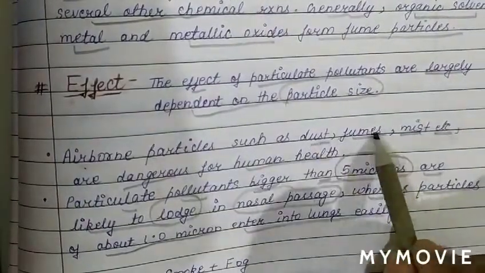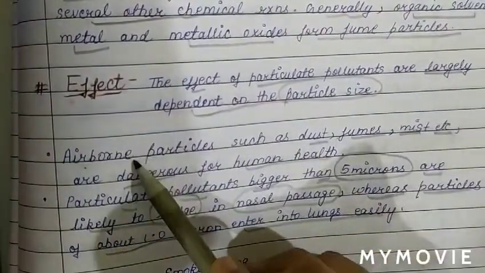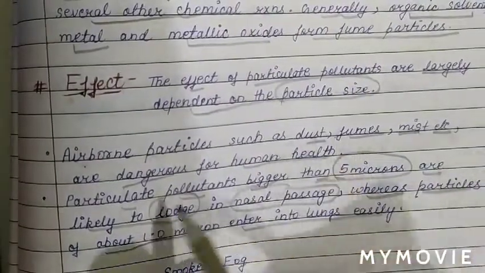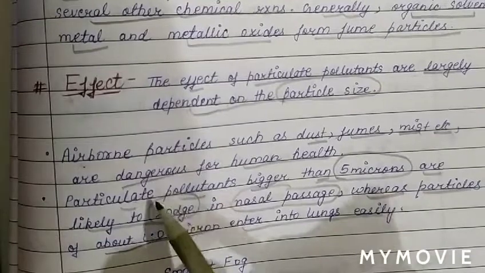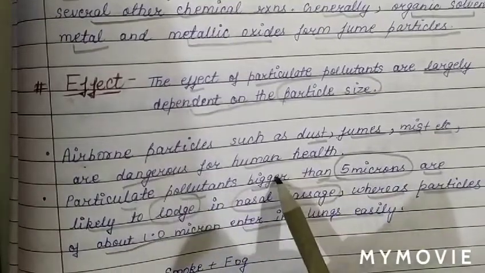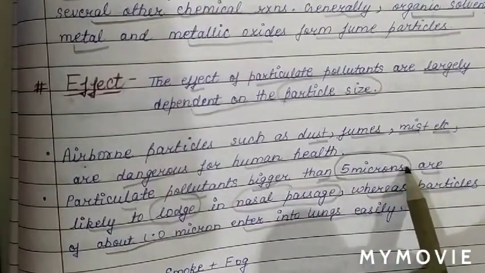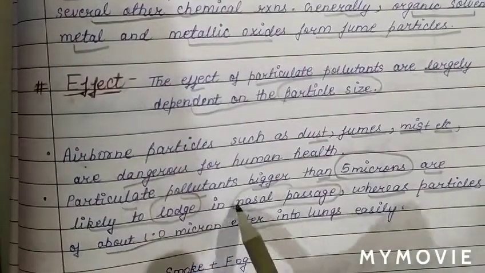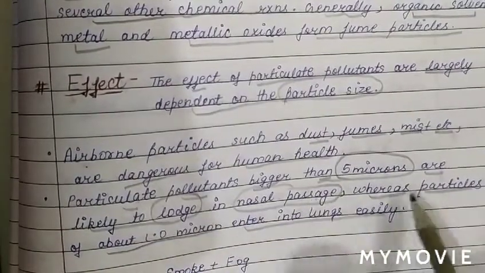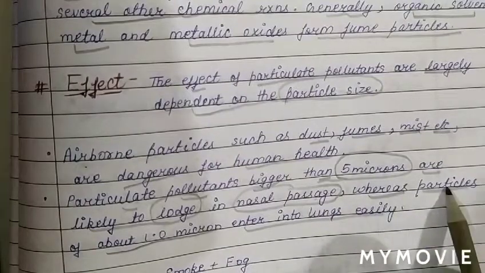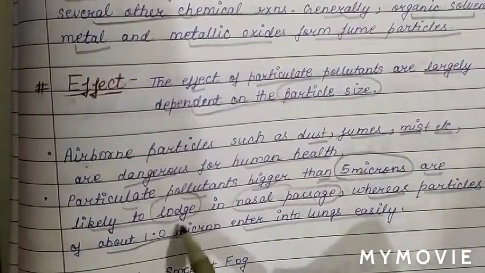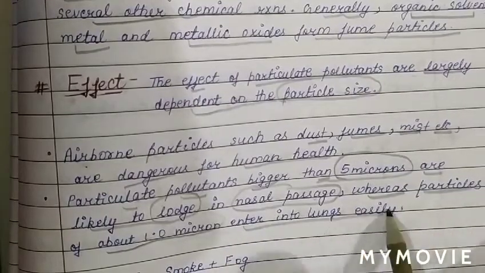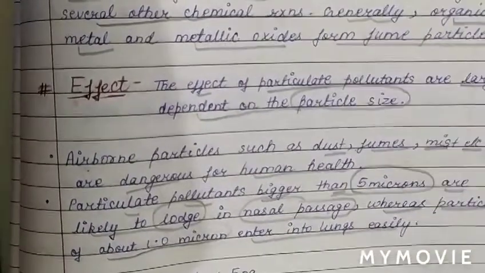We know dust, fume and mist are airborne particles and dangerous for human health. If the particulate pollutant size is bigger than 5 microns, it will lodge in the nasal passages, whereas if the particle size is about 1 micron, it will enter into the lungs very easily.